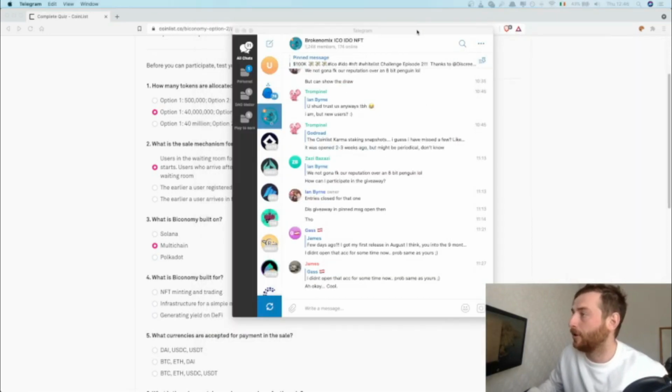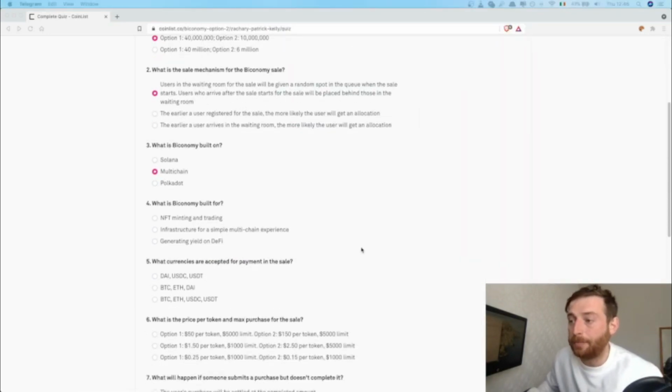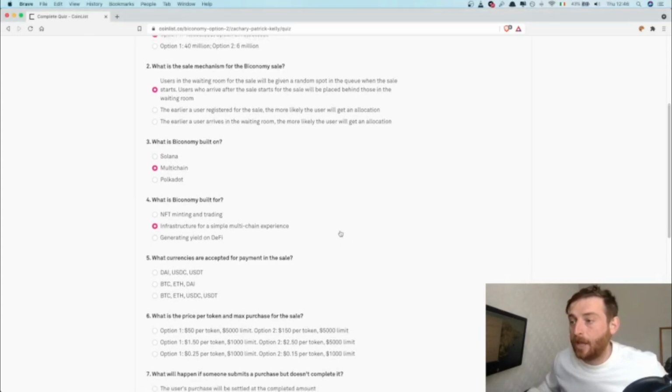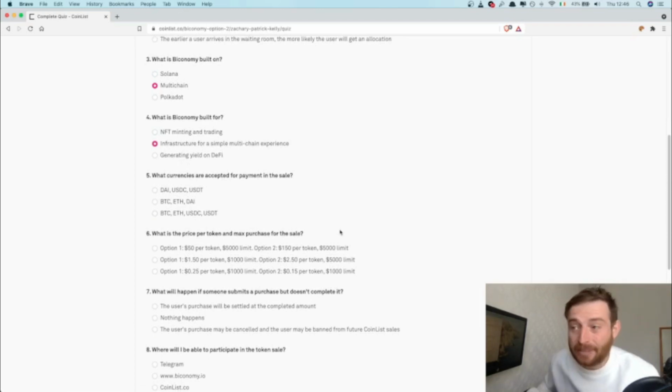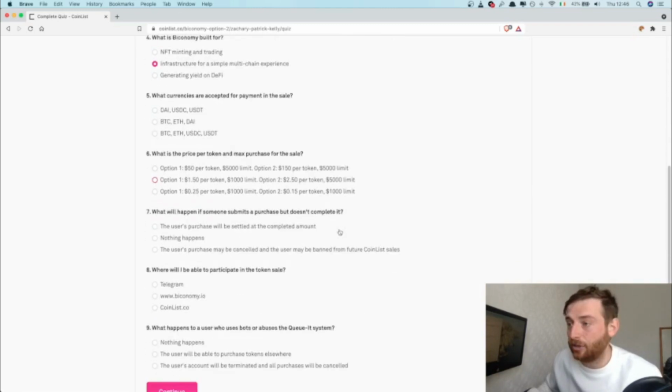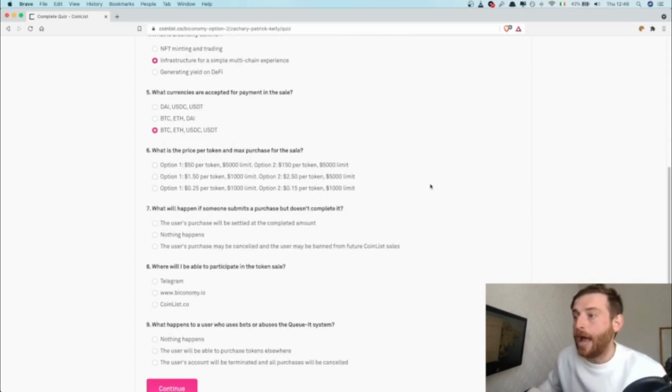Okay, moving on swiftly. What is Biconomy built for? Well, it's built for infrastructure, for a simple multi-chain experience. The currencies that are accepted for payment in this sale, well, it's BTC, the big boy, Ethereum, USDC, and USDT. Lovely Tether. So click that. What is the price per token and the max purchase for the sale? Well, the price per token is 25 cents and 15 cents, and the max is $1,000.